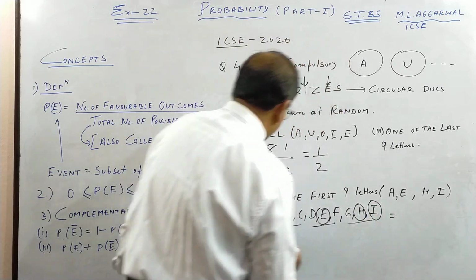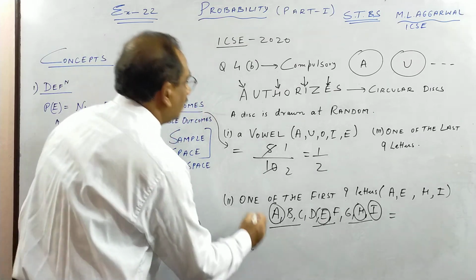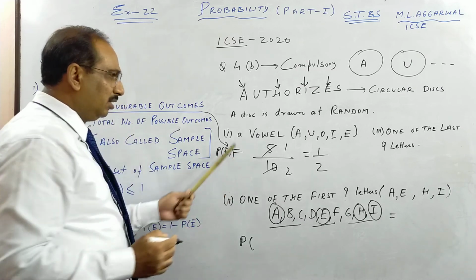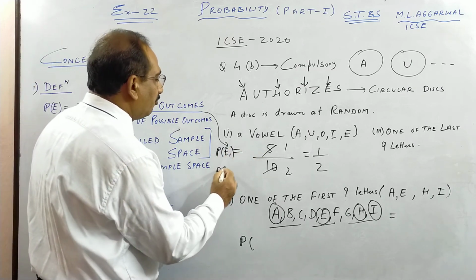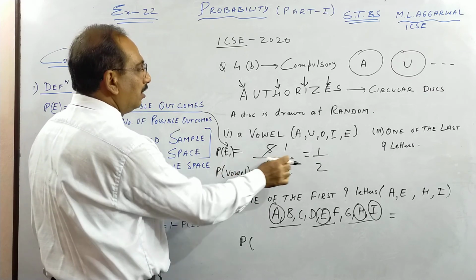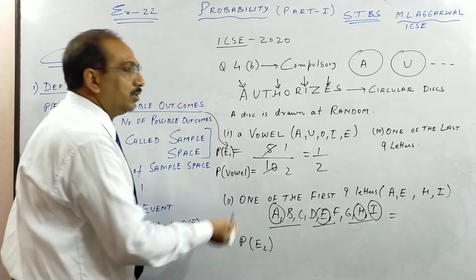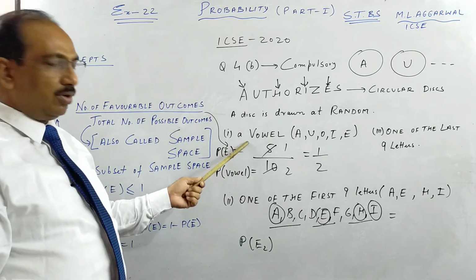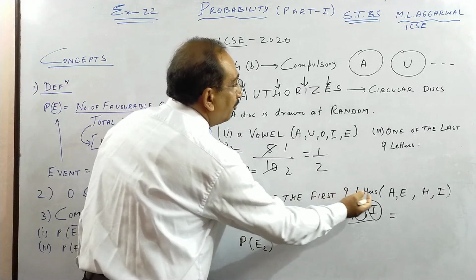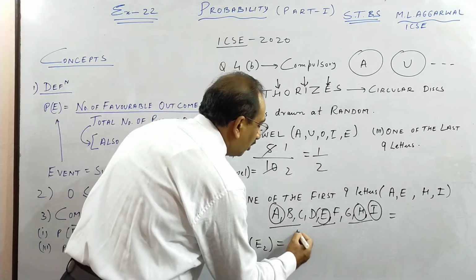So what is the probability? You can write like this. Probability of this, let it be event 1. You can write P vowel, or if it is a short thing, P1. Let it be E2. E1, E2 are events. This is the first event of getting a vowel. This is the second event of getting one of the first 9 letters of the English alphabet. So I have got 4.